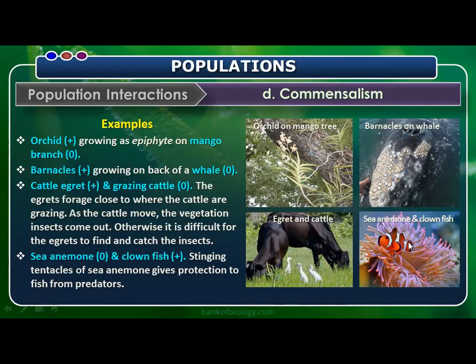And here one more, that is sea anemone and clownfish. The stinging tentacles of the sea anemone. We know that sea anemones have nematoblast cells. So our clownfish is moving in between them. That is for protection from the predator. So this is 0, sea anemone, and our fish is getting benefit. What do you call it? Commensalism.